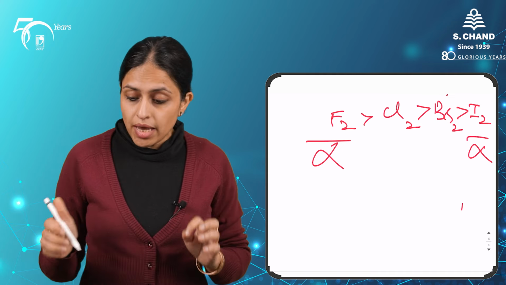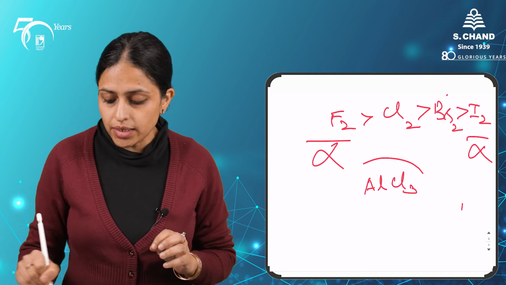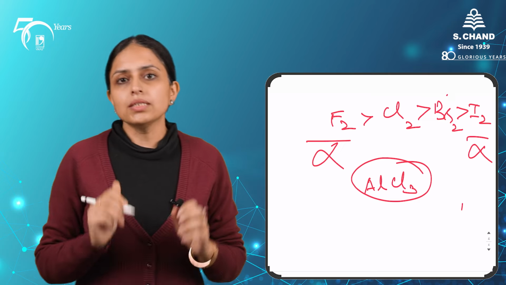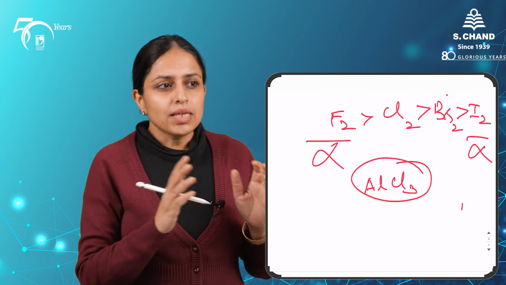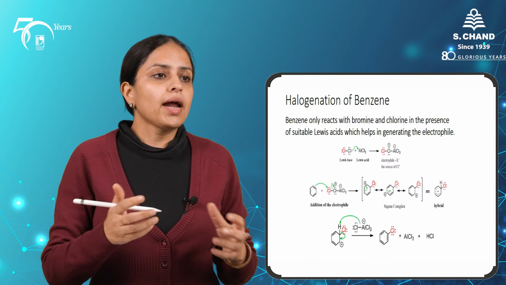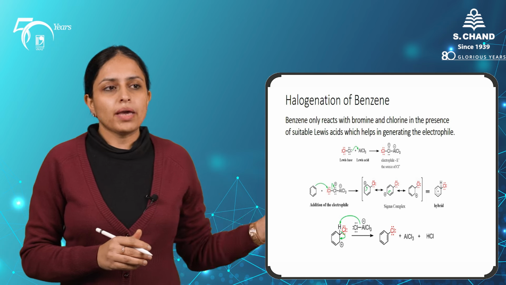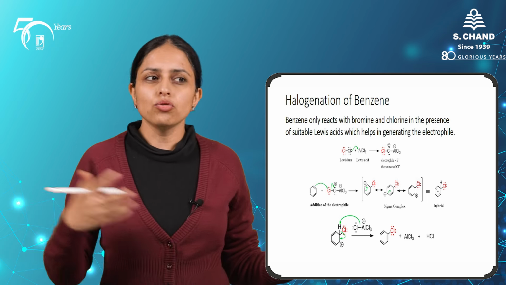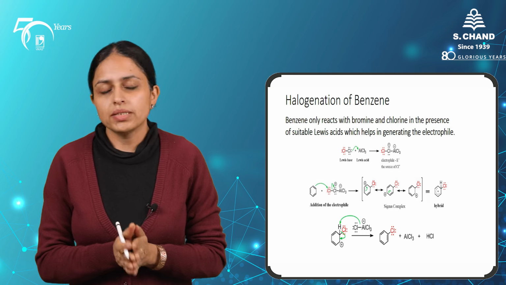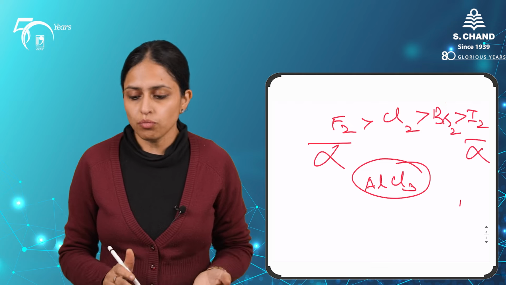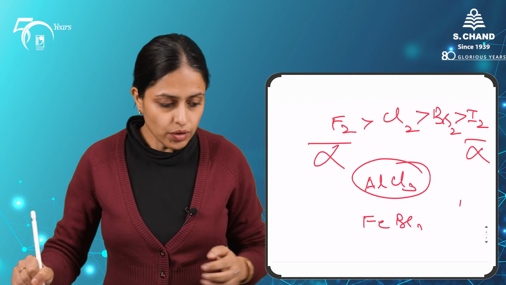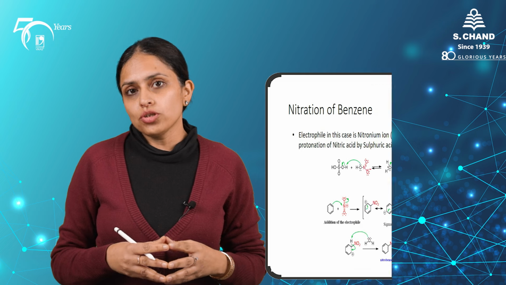And for chlorine, as I just said, we have to use aluminium trichloride as a catalyst because AlCl3 increases the electrophilicity of the chlorine atom, and therefore it can easily be attacked by the benzene ring and can give you the suitable arenium ion, which can further lose an H plus ion to give you the corresponding mono substituted benzene or the chloro substituted benzene. And similarly will be the case for the bromination. For bromination we will use Lewis acid FeBr3.